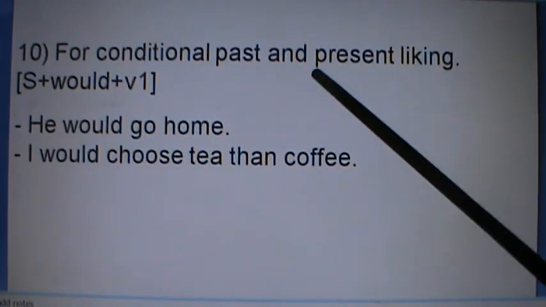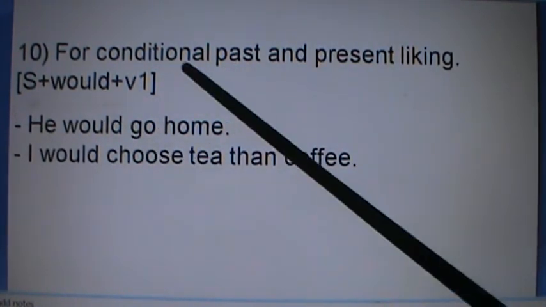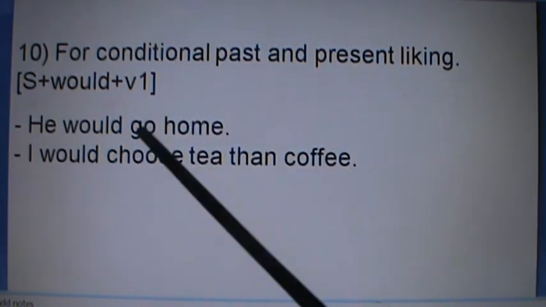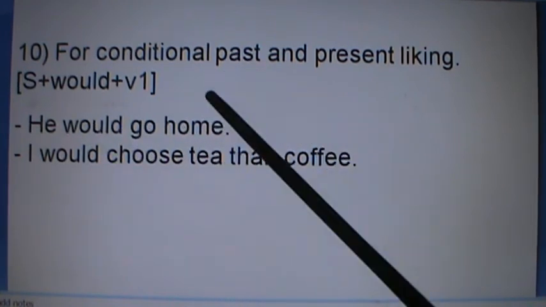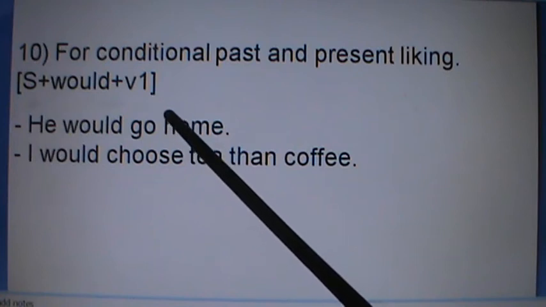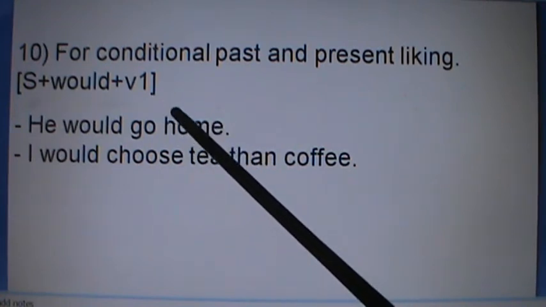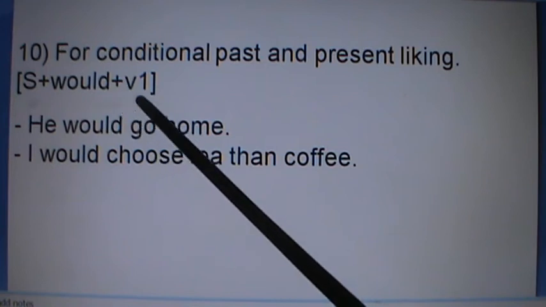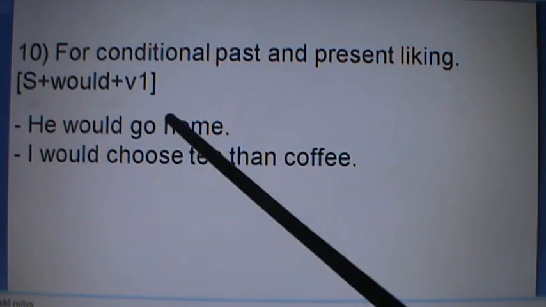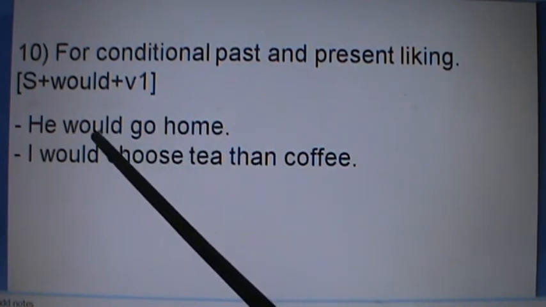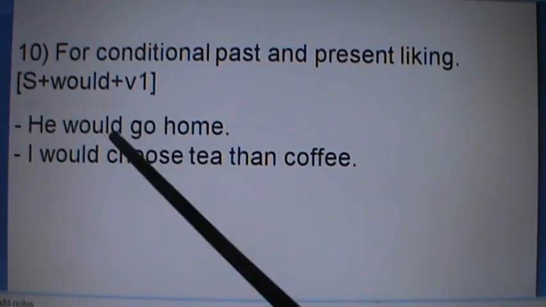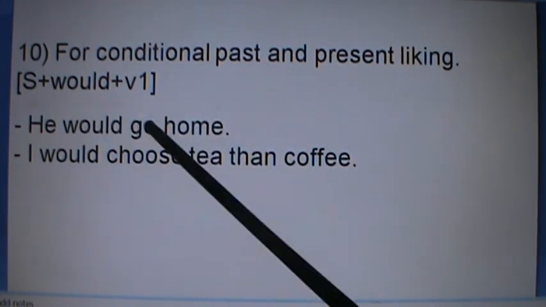For conditional past and present liking, you can use would plus verb 1. He would go home. It means this is conditional past actually. He would go home. ऊ घर जान्थ्यो. It means he didn't go home always actually. This is not past habitual action. This is conditional past. He would go home means उसलाई भनेको भए ऊ घर जान्थ्यो. If I asked him, he would go home. In this context, you can use would plus verb 1.